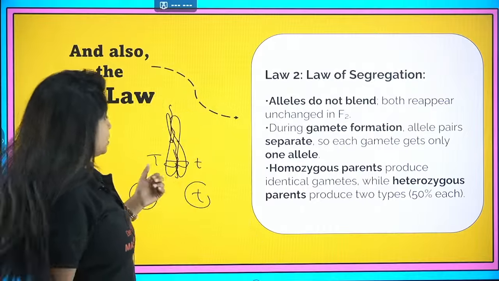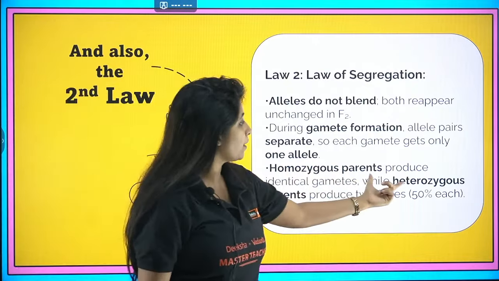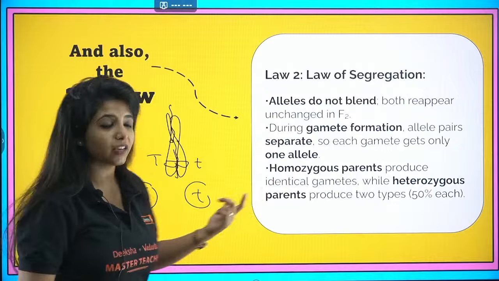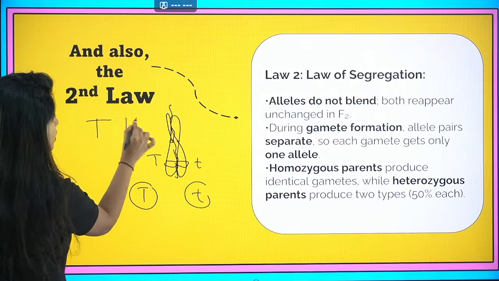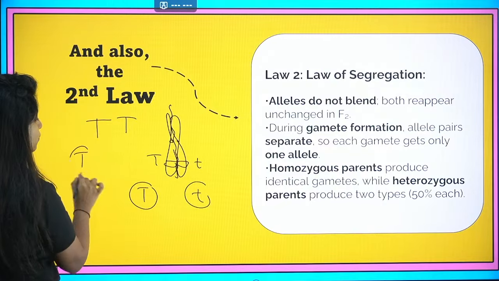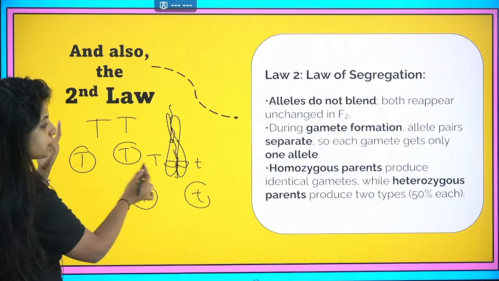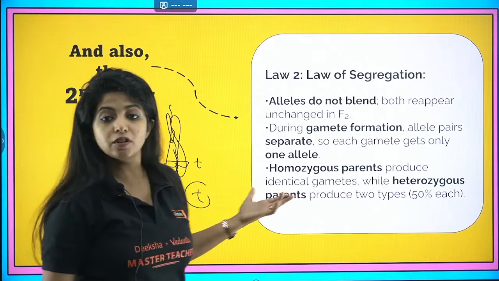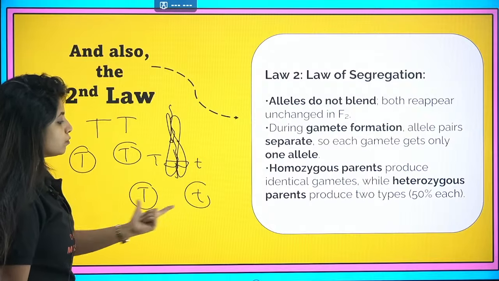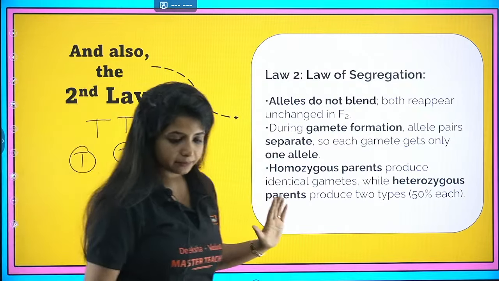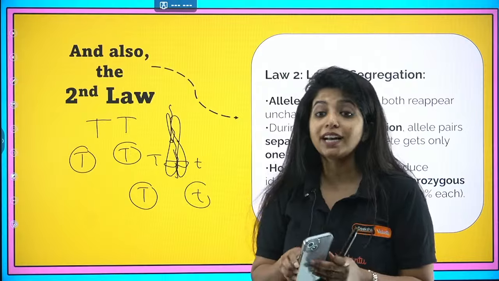Okay. So yeah, we were here. Now, homozygous parents produce identical gametes. Homozygous parents will be producing the same type of gametes. Whatever you do, the gametes are going to be the same. Now, heterozygous parents, my dear children, are going to produce two types of gametes. Done? Ma'am, what are alleles?